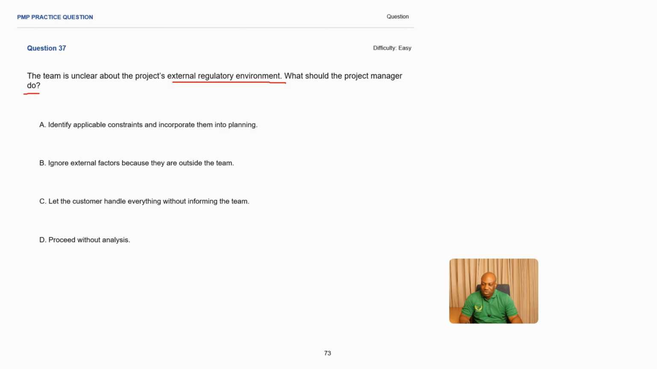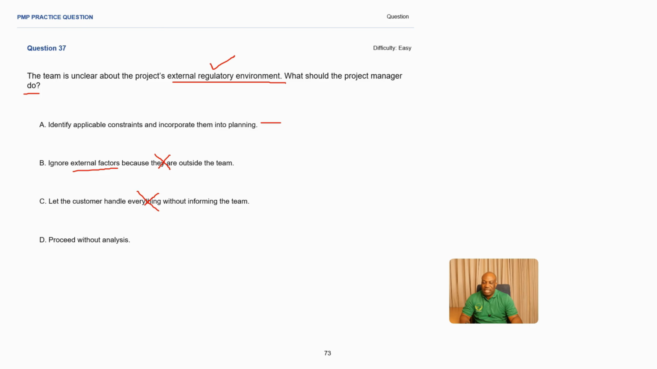Identify applicable constraints and incorporate them into planning. Okay, makes sense. Ignore external factors because they are outside the team. We don't ignore external factors, especially if it's something regulatory, it means it's mandatory. So making this an incorrect answer. Let the customer handle everything without informing the team. This is not supposed to be done by the customer. If anything, the customer is a stakeholder in the project. If there's anything they have to do, it's going to affect the project. So therefore, you should be involved, making this an incorrect answer.